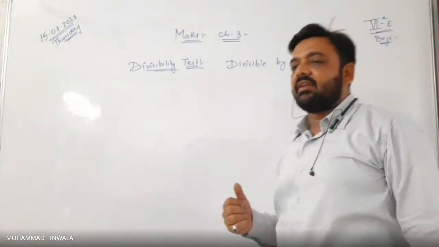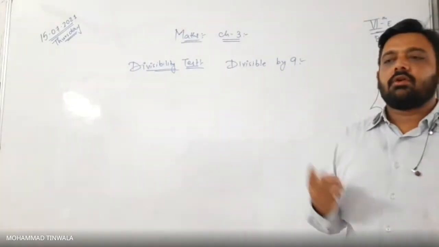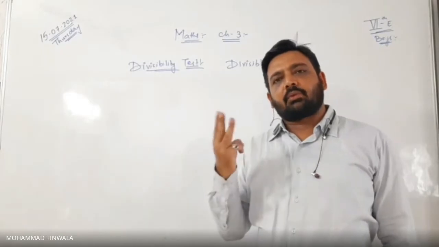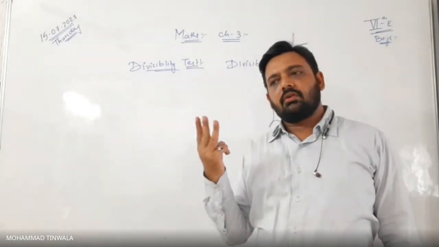How can we recognize whether a given number is divisible by 3 or not? Sir, we have to add the digits.